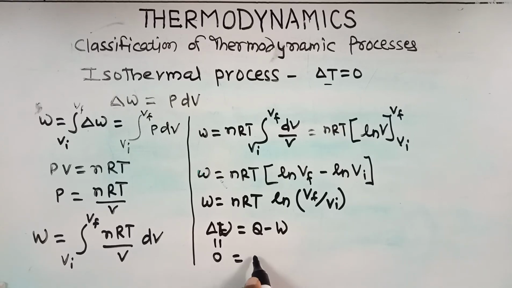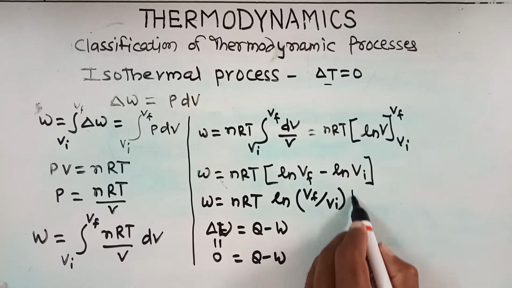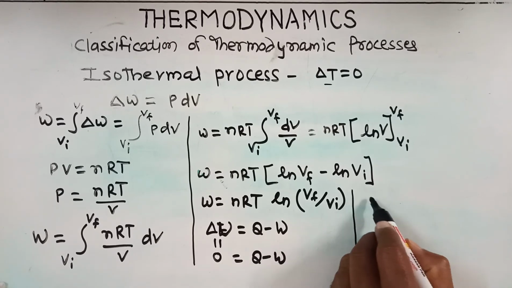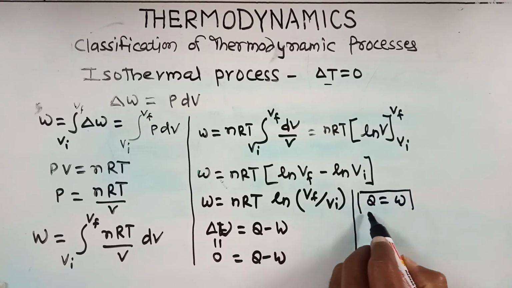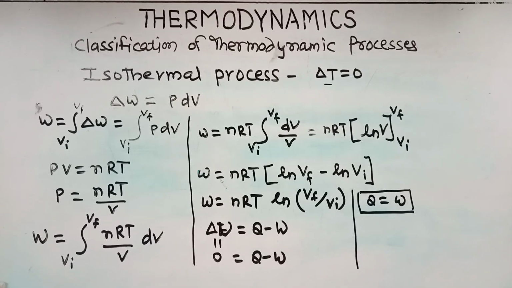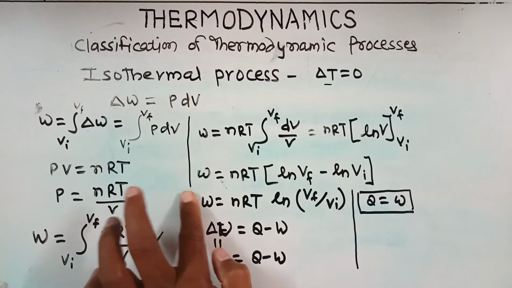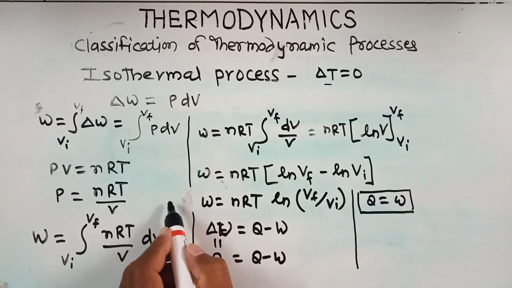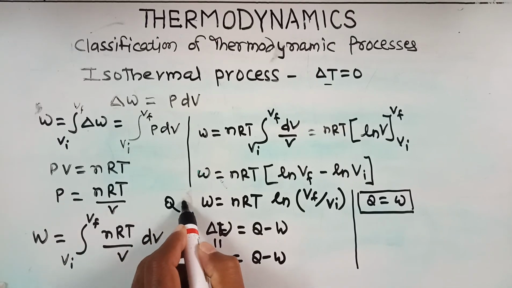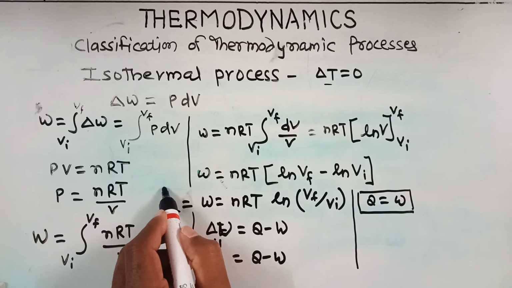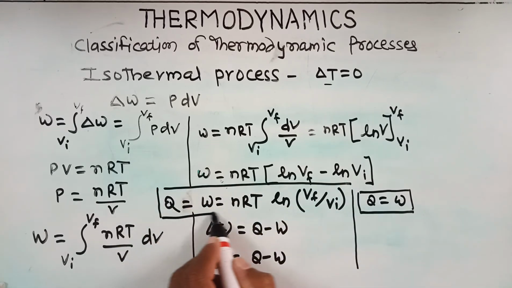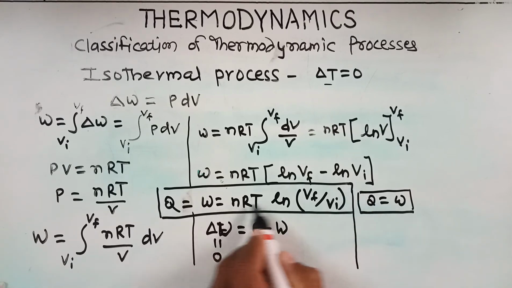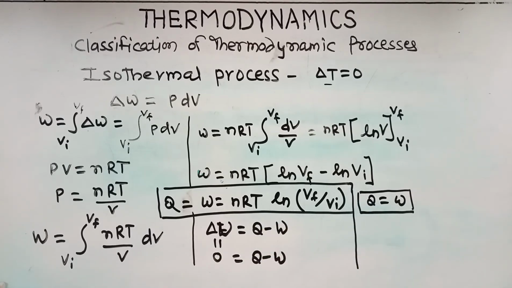So this 0 is equal to Q minus W, which implies that Q is equal to W, and as Q is equal to W in this thermodynamic process, we may say that the heat supplied is equal to work done. So Q is equal to W is equal to nRT log of Vf upon Vi.